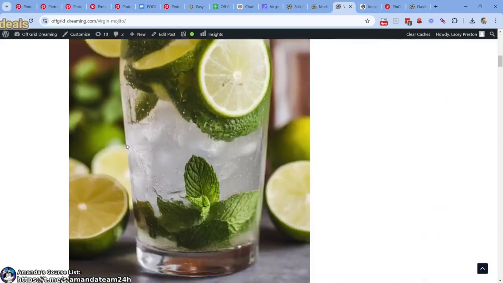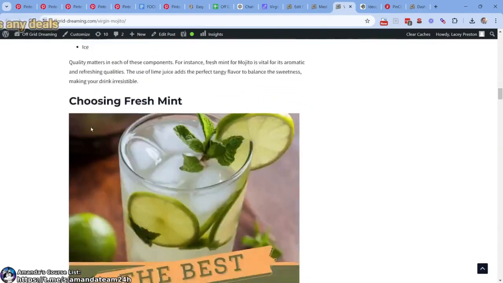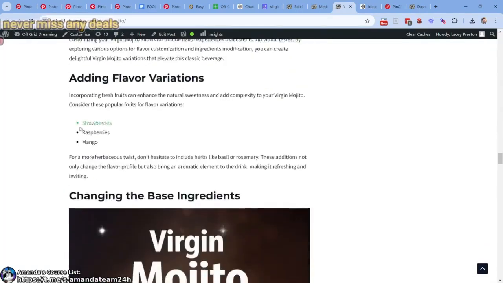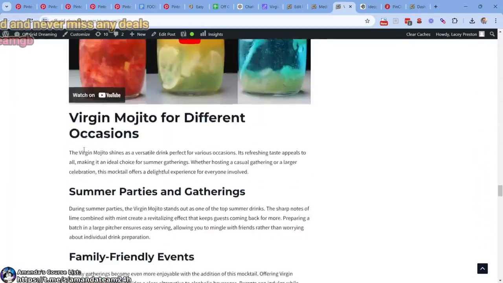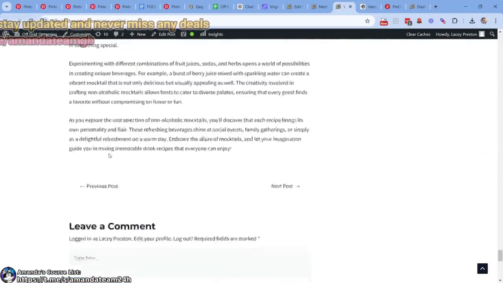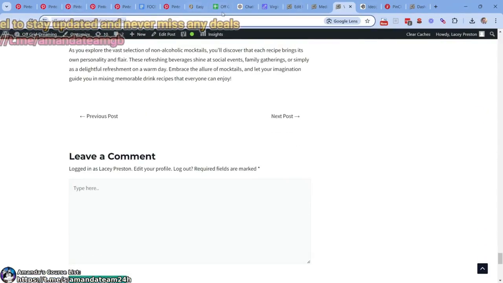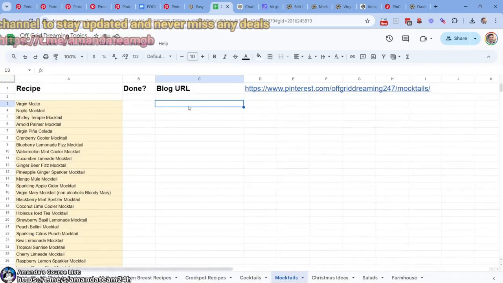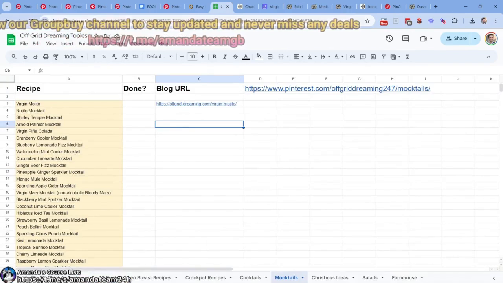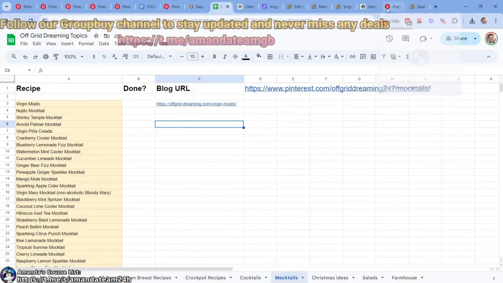Let's come here. Virgin Mojito. Boom. Looks good. The more images, the more opportunity to give our users chances to pin these things. All right, so what we're going to do is grab the URL, push it over here, blog URL, done. Now, how many images do we have? Like 10 or 12. What we can do is manually do this, which we probably will.